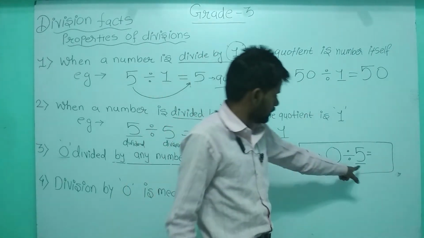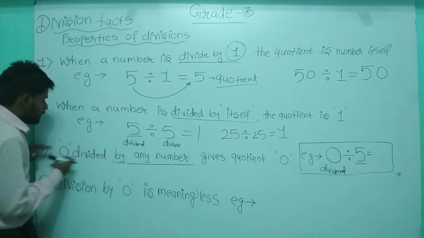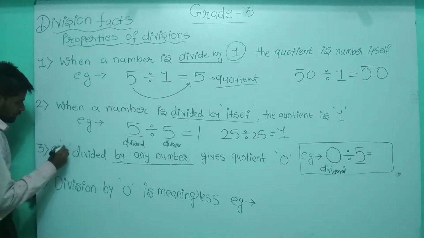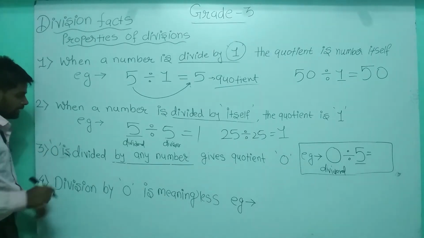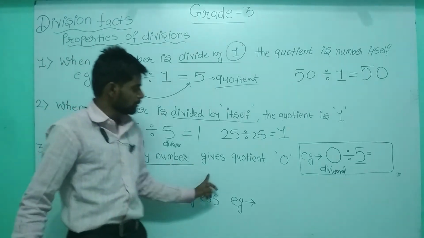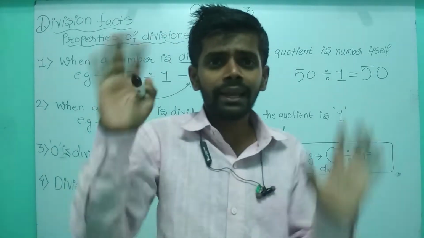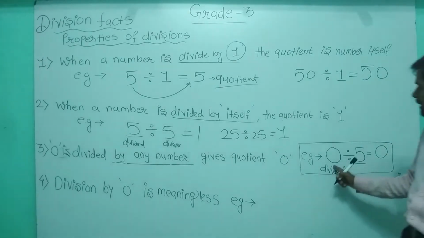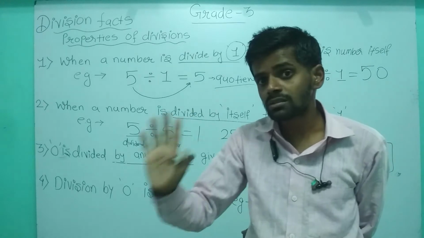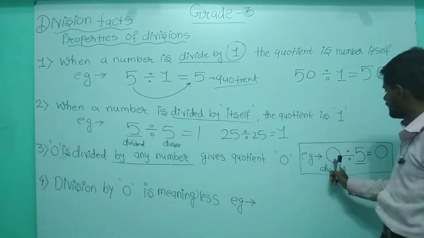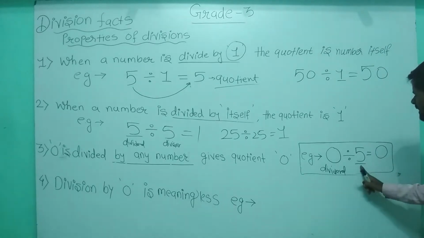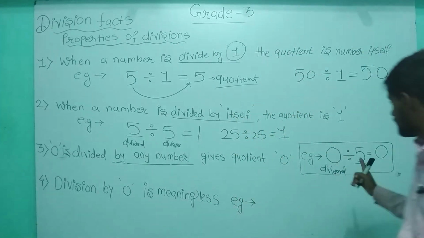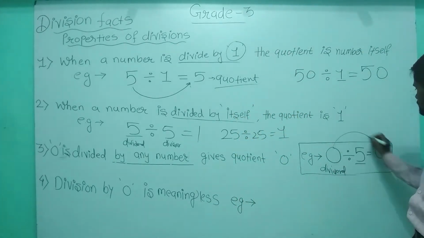You can write anything here because the property is saying that 0 is divided by any number gives quotient 0. If you are dividing the 0 by any number, the quotient is always 0. That means if the dividend is 0, answer is 0. क्या बोला मैंने? अगर डिविडेंड 0 रहा तो आपका आंसर 0 है. Whatever the number you will write at the place of divisor, it is always 0. अगर यहां 0 रहा तो आंसर में 0 ही आएगा.